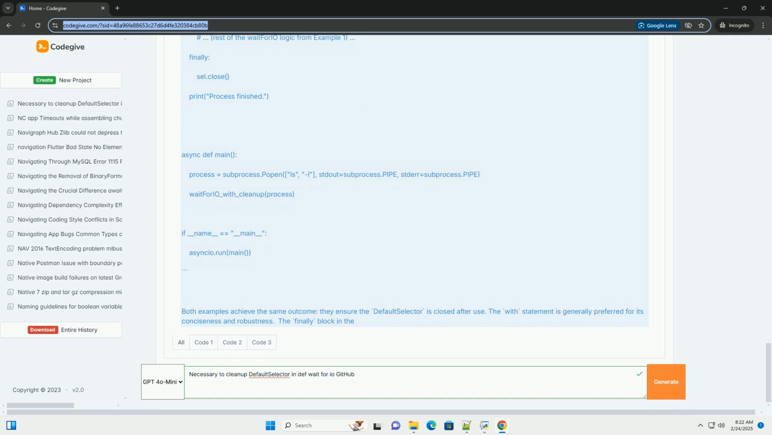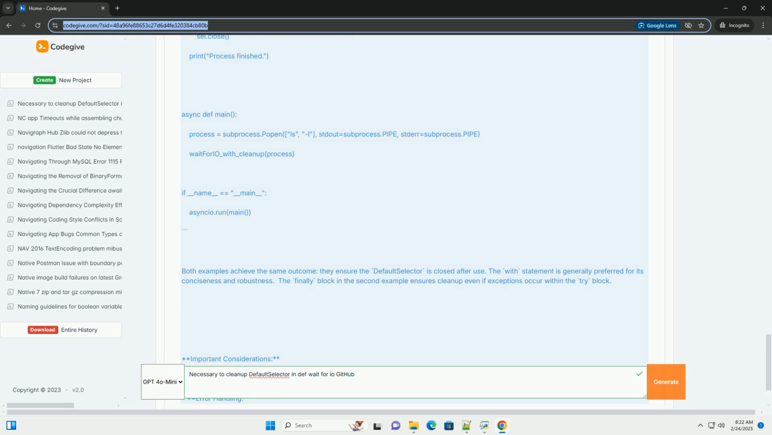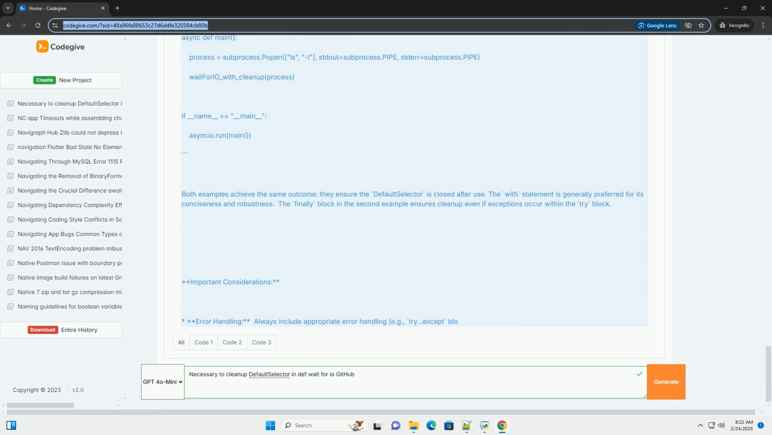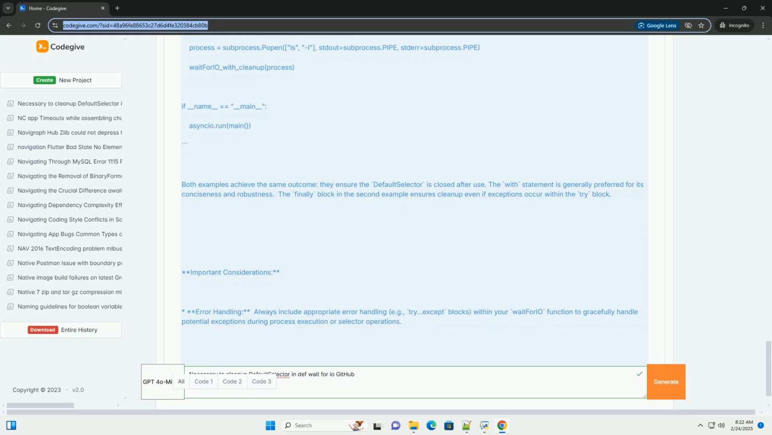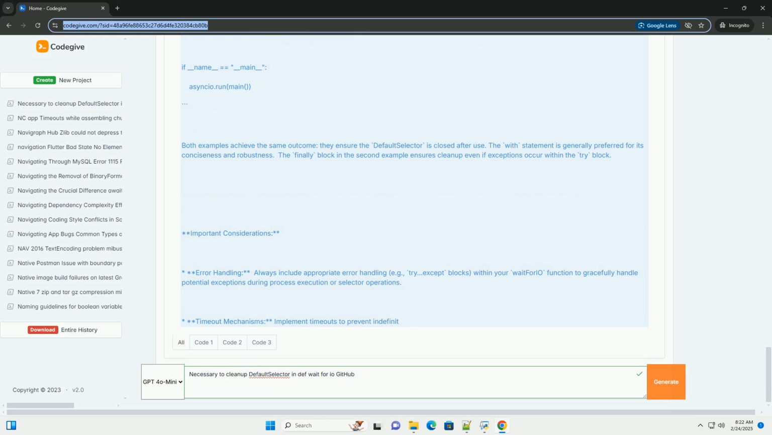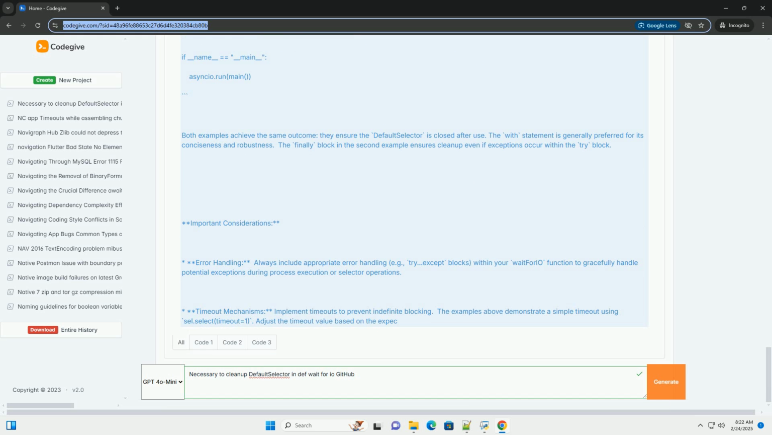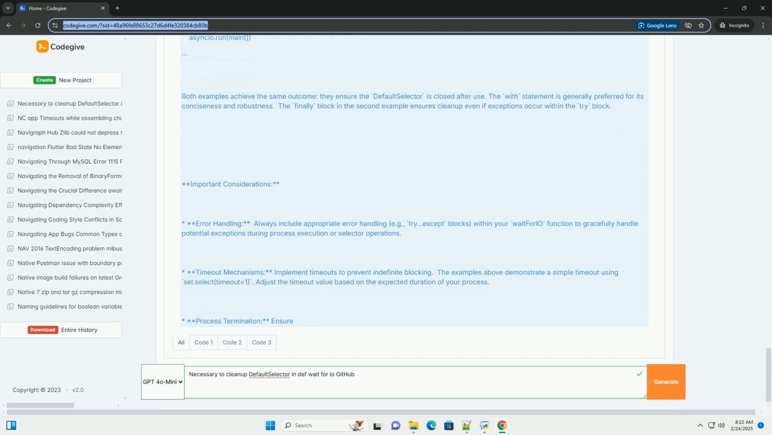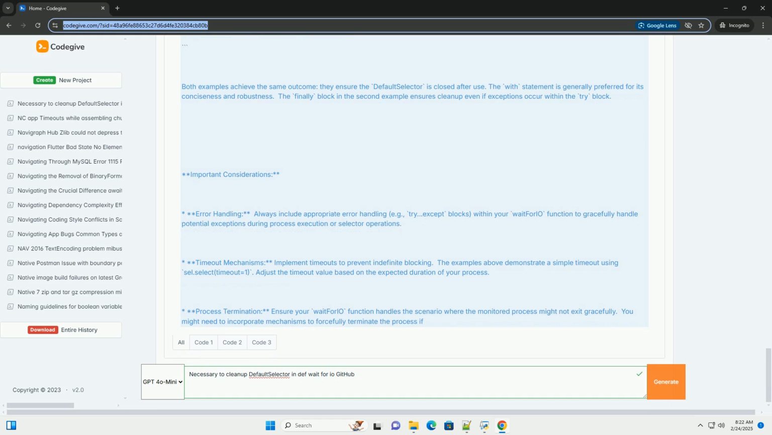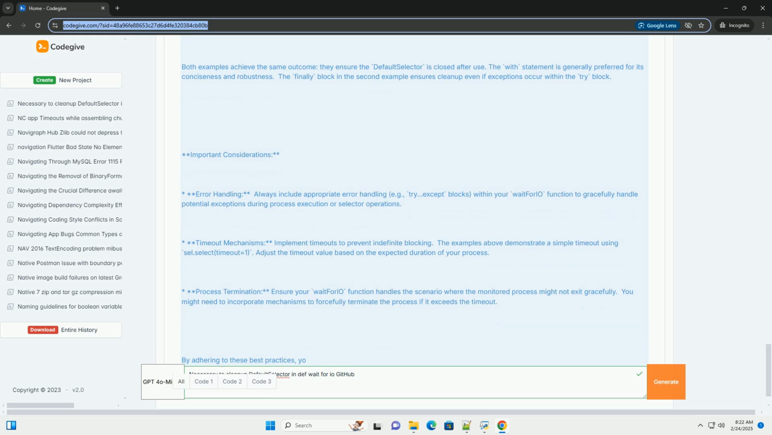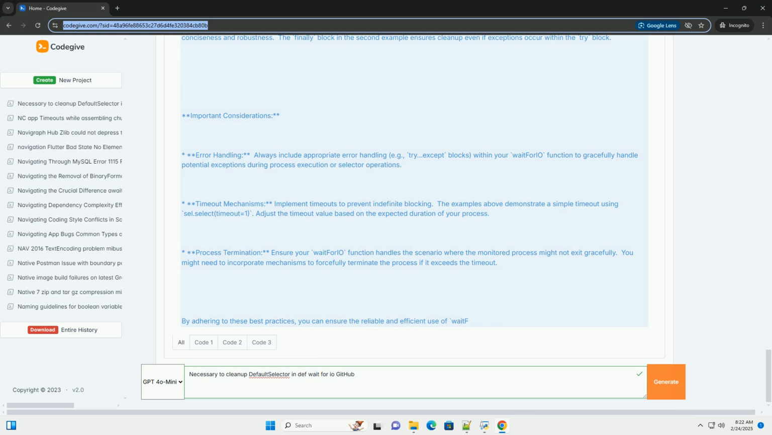Best practices for managing the default selector in waitforio. The key to preventing these issues is to ensure proper resource management. Explicitly create the default selector within a with statement or in a function with explicit cleanup. This leverages Python's context manager protocol to automatically close the selector when the block of code finishes executing, even if exceptions occur. Example 1, using a with statement.